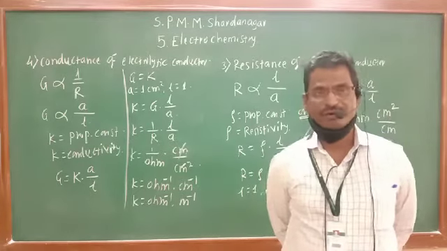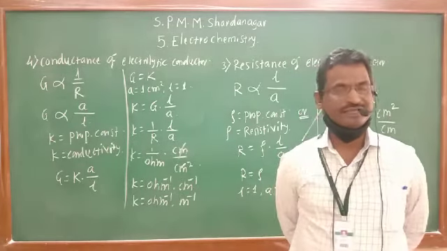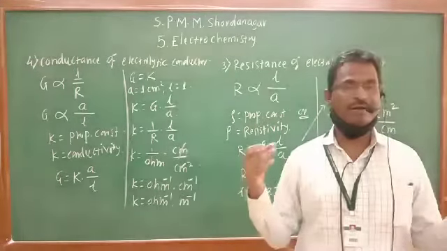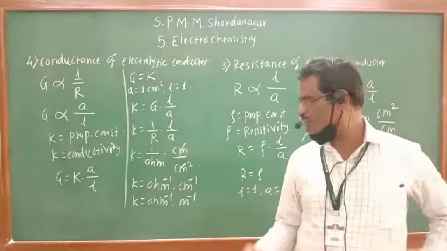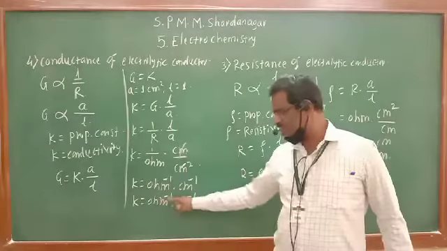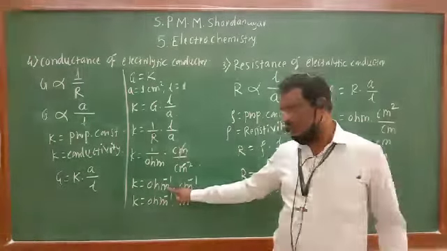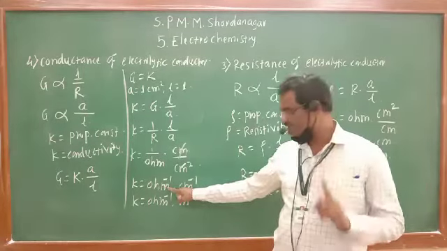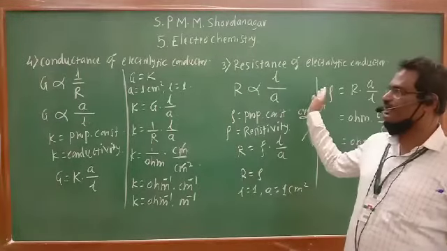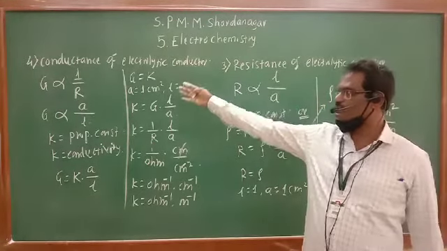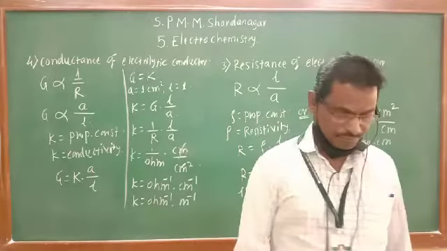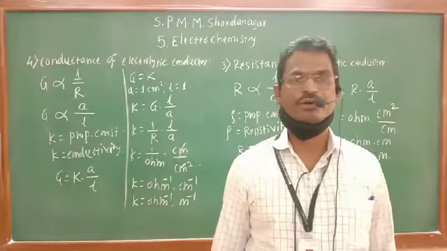Conductance is the reciprocal of resistance, G is equal to 1 upon R. We have seen the corresponding units, ohm and per ohm. Per ohm is also known as Siemens, so this is also written as Siemens per centimeter or Siemens per meter. These are the four important basic terms in electrochemistry.